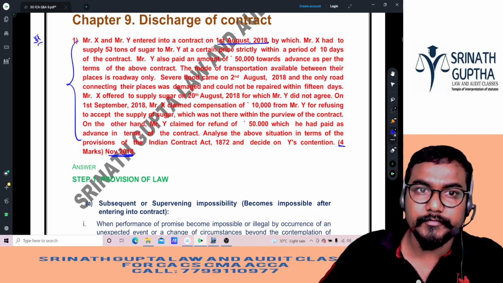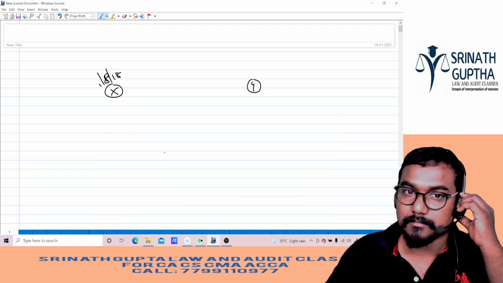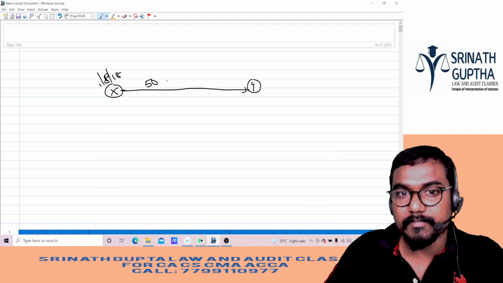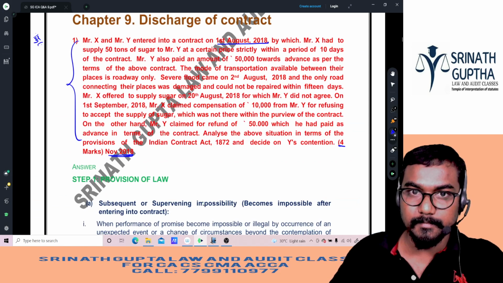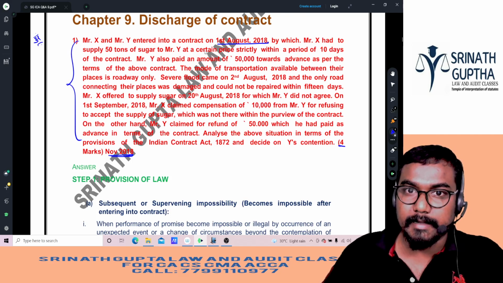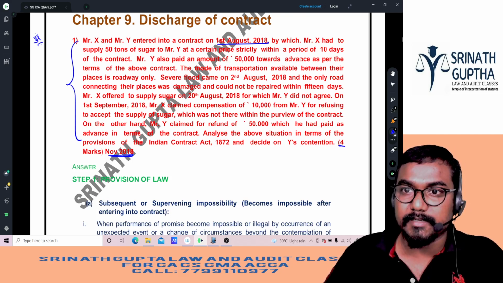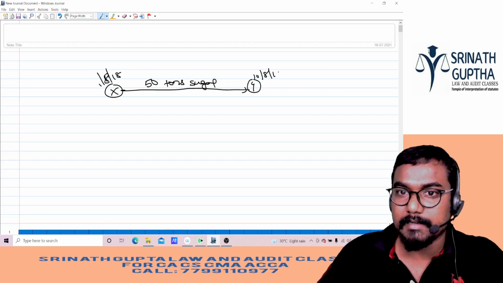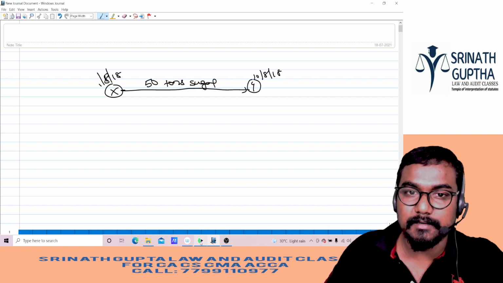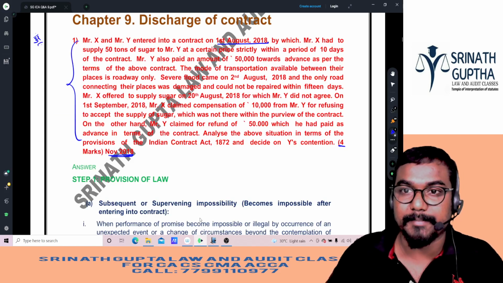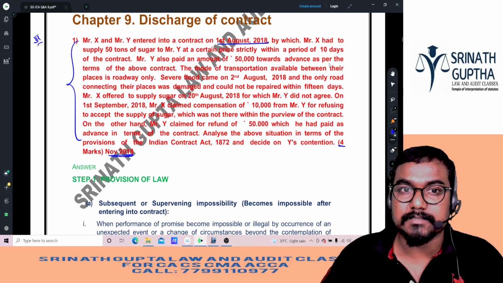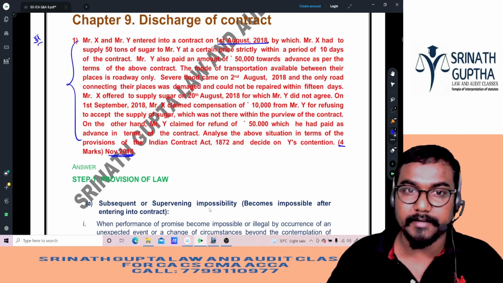X has to supply 50 tons of sugar to Y at a certain price strictly within 10 days of the contract, that is, on or before 10/8/18. Y also paid an amount of 50,000 rupees as advance as per the terms of the above contract.